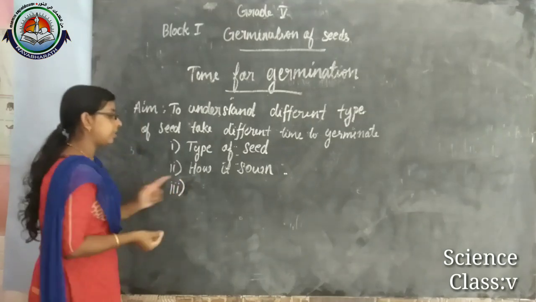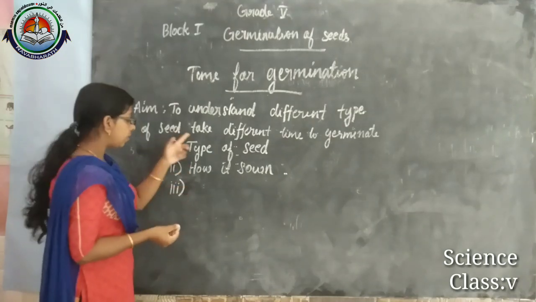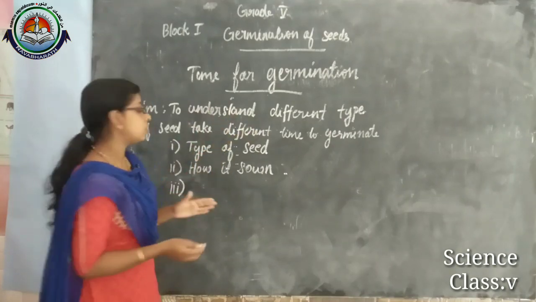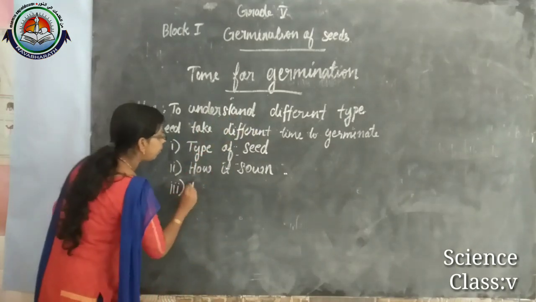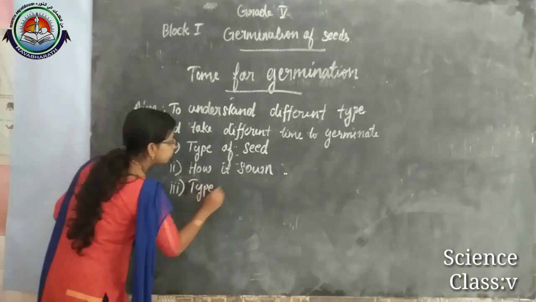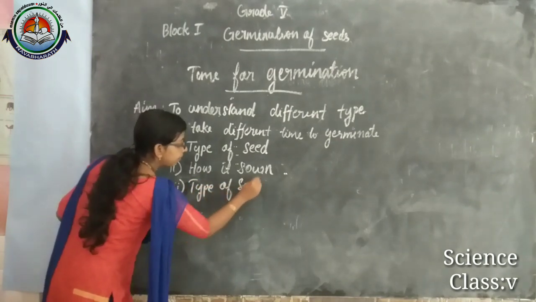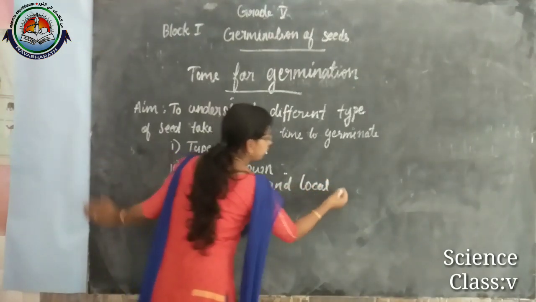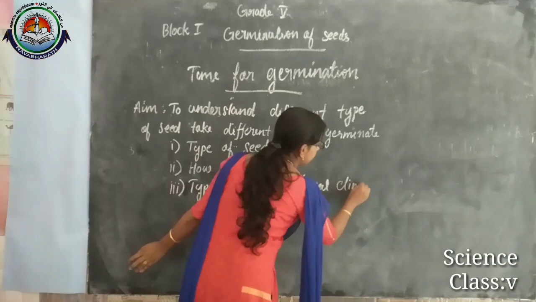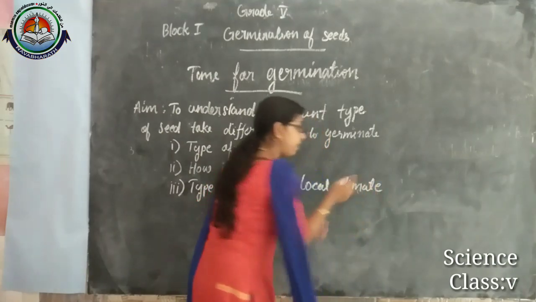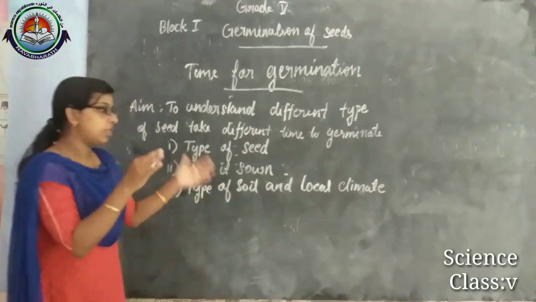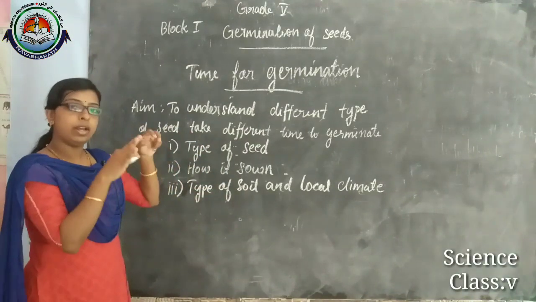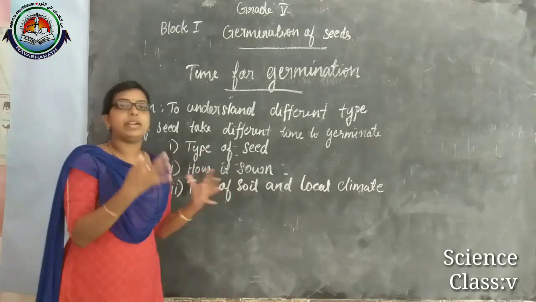The third factor which affects the time for germination is the type of soil and local climate where it is sown. In whichever place we are sowing the seed, there is a particular kind of soil.